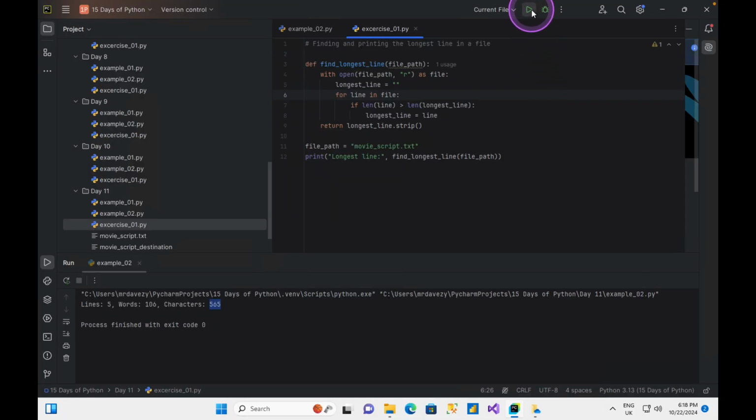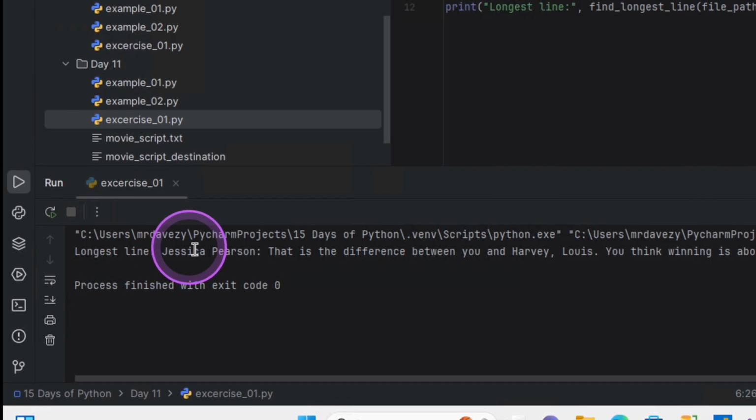Let's look for the longest line. Which is the longest line? The longest line is this.